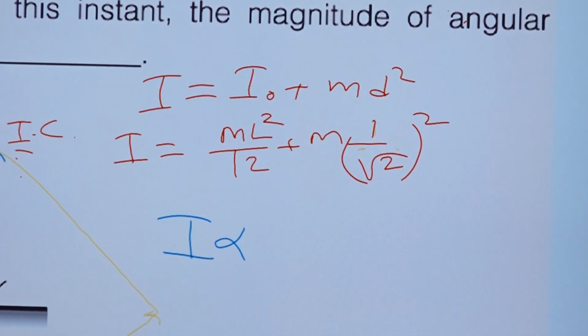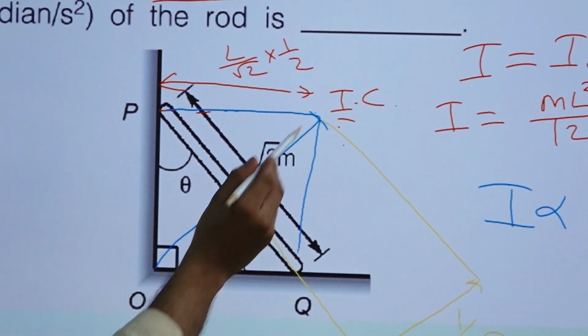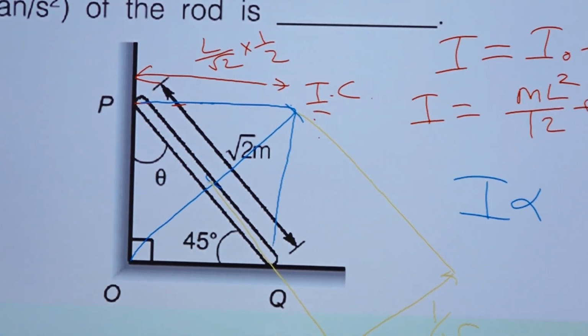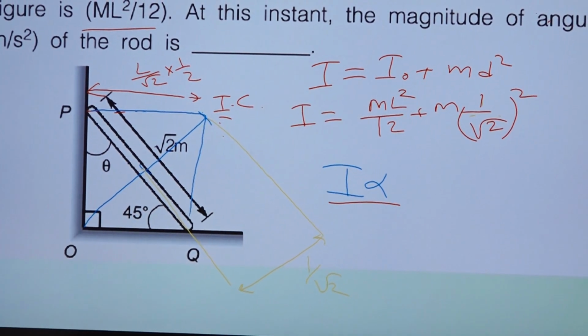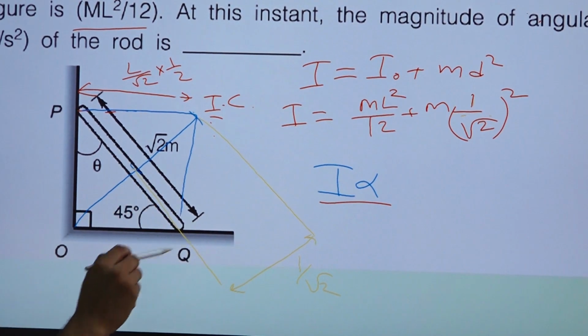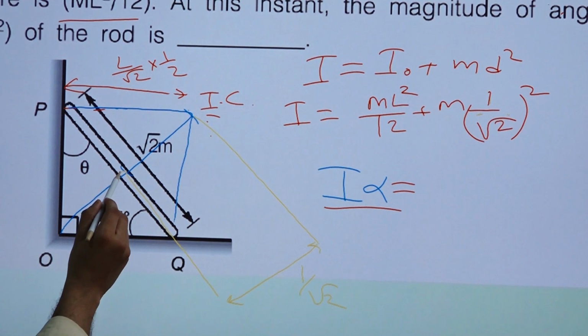Now we will think that this whole rod is rotating about IC. If the whole rod is rotating about IC, it must have some angular inertia, that will be I alpha, where alpha is the angular acceleration. It is coming because of the force acting here.